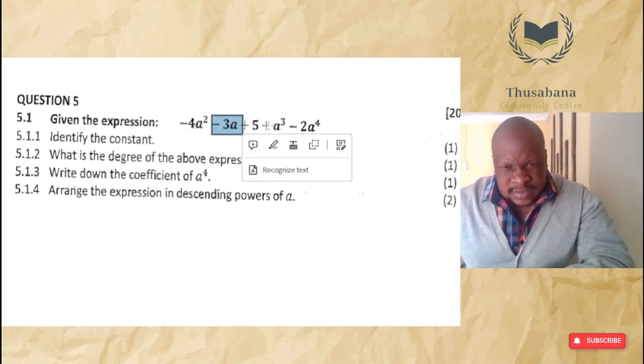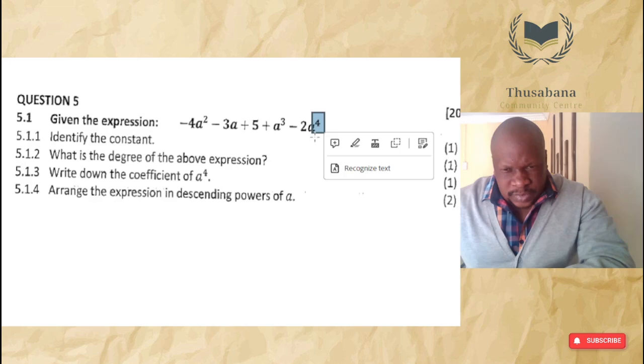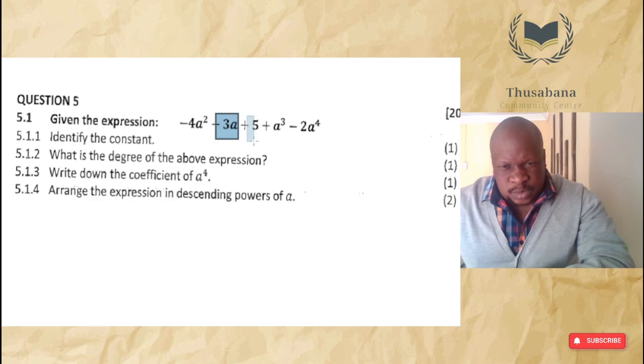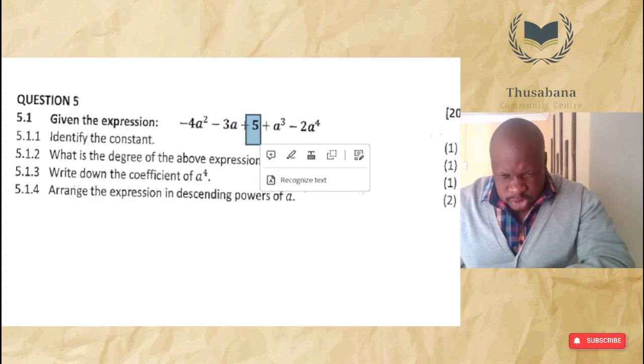-4a squared, 3a. So we'll have to move this to, say, we will start with the highest exponent, the one thereafter, then thereafter, and then we will end with a constant. I'm just going to try and write it.